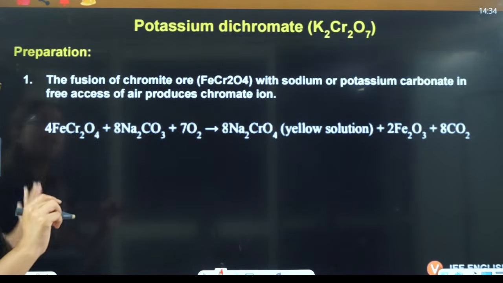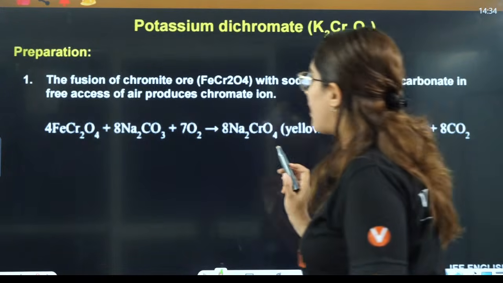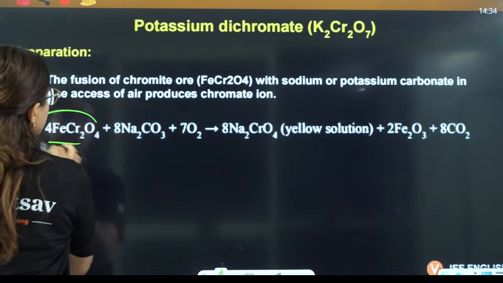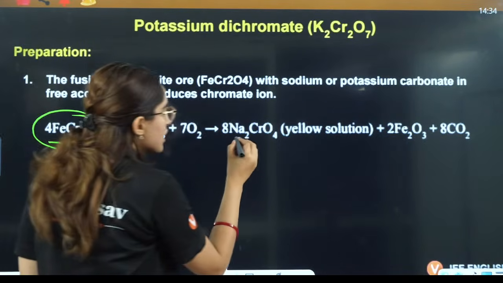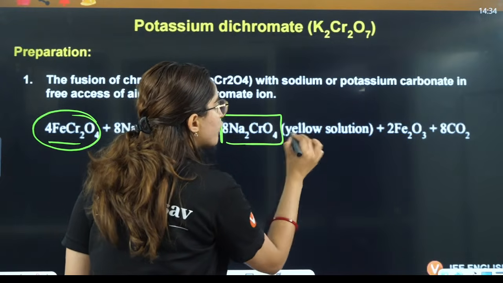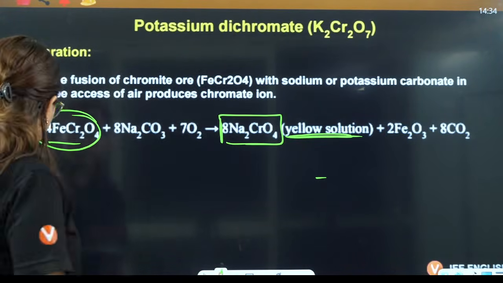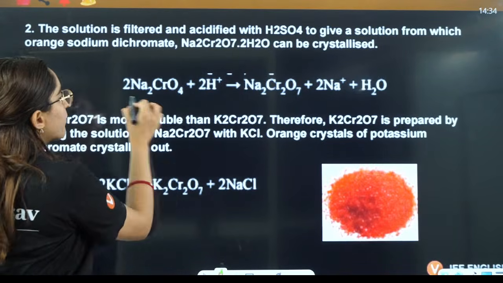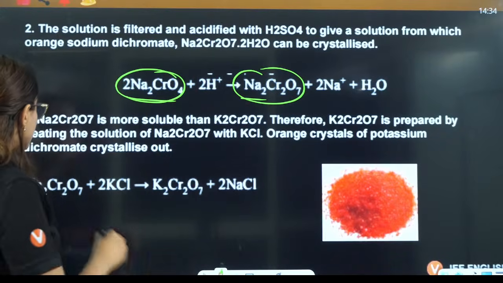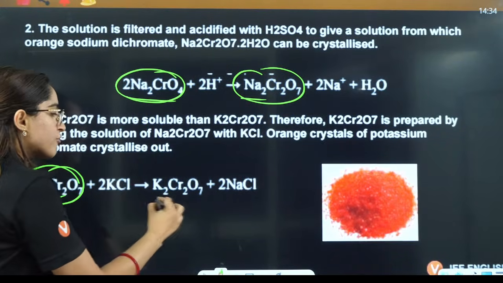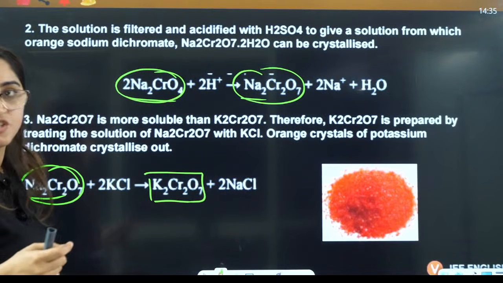Okay. Next is potassium dichromate, guys. In potassium dichromate, the fusion of chromite ore with Na2CO3 and oxygen gives you Na2CrO4, that is yellow solution, sodium chromate. Then the sodium chromate in acidic medium is converted to sodium dichromate. The sodium dichromate further reacts with KCl to give potassium dichromate, that is of orange color.